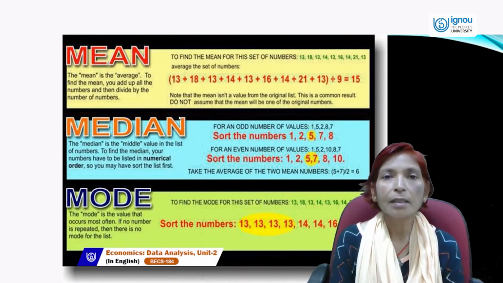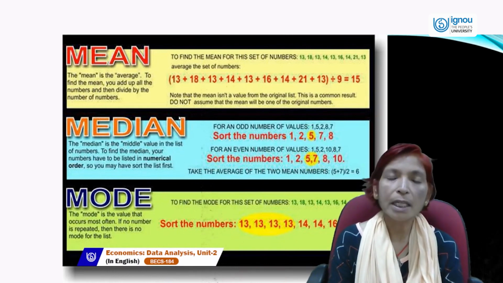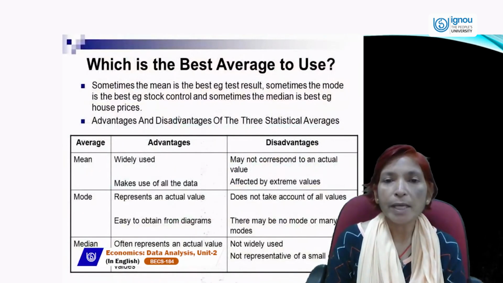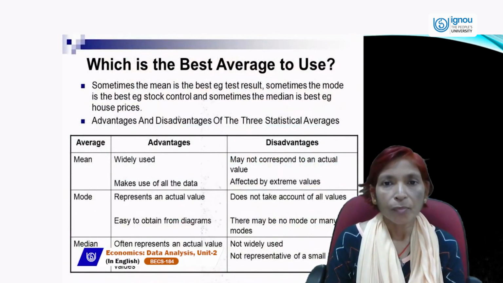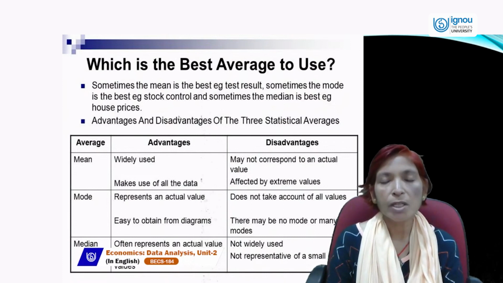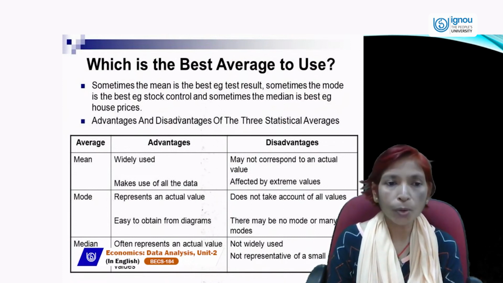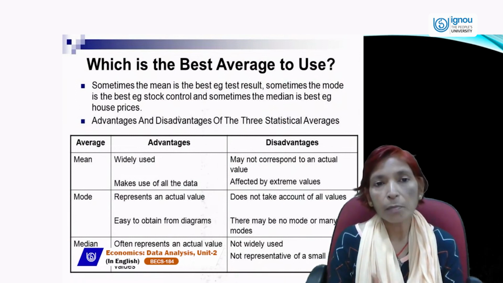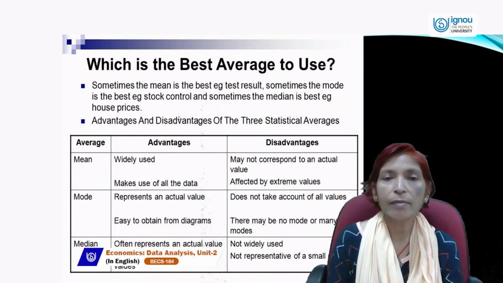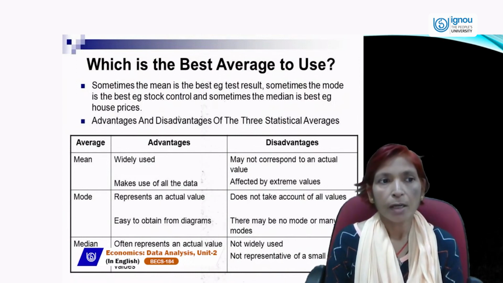So these are the three measures of central tendency. One is mean, second is median, and third is mode. Now next is, which is the best average to use? In measures of central tendency, you have studied three measures: mean, median, and mode. Now which is the best average to use?